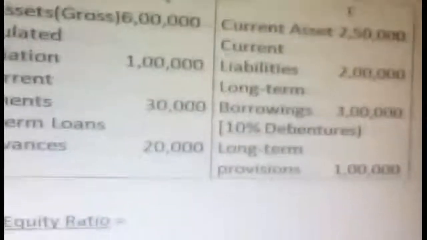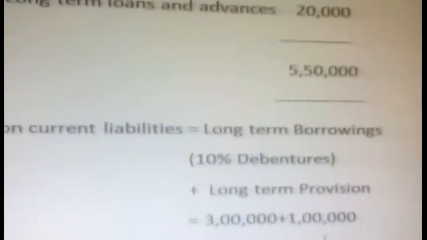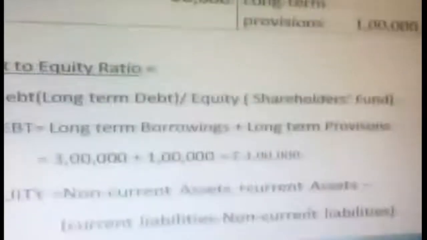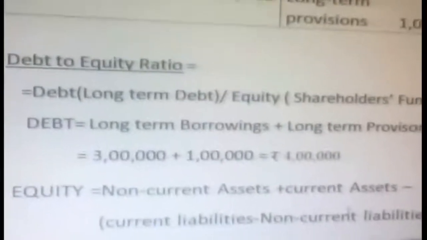The long-term provision is 1 lakh. So that's what we are going to add here: 3 lakhs plus 1 lakh, 4 lakhs. Now you are going to substitute that here, so long-term borrowings you got as 4 lakhs.